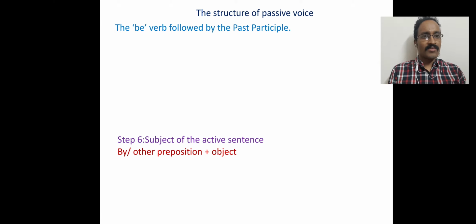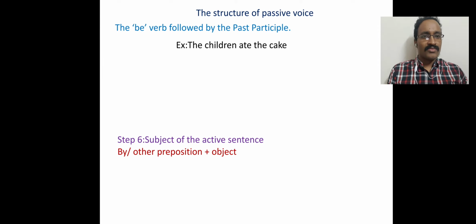So these are the forms of the be verb, and in a passive sentence we always use a be verb, and after that be verb we use the past participle form of the main verb, or verb 3. This should be kept in mind: we use a be verb to make a passive voice, and after the be verb we must use the past participle form of the base verb.